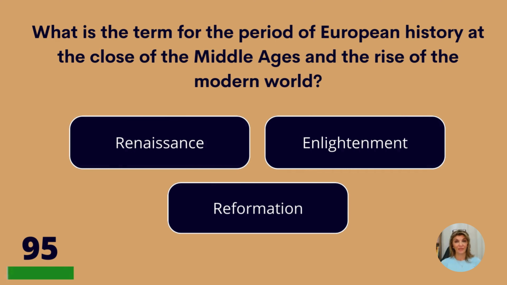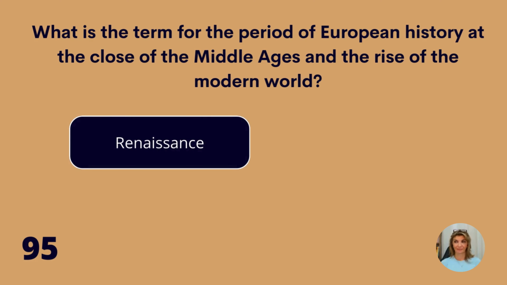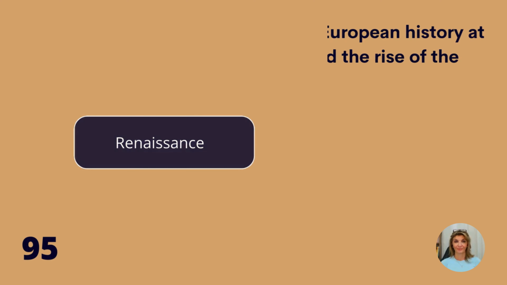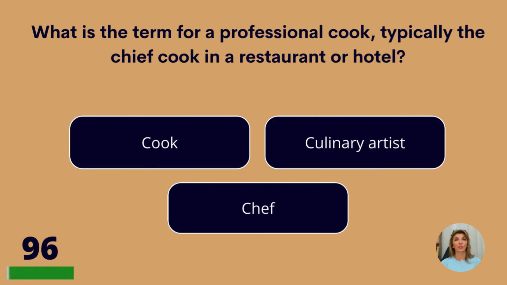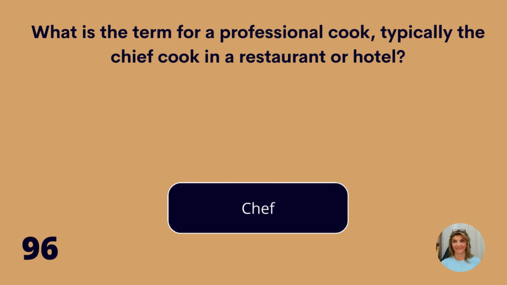What is a term for the period of European history at the close of the Middle Ages and the rise of the modern world? Renaissance, Enlightenment, or Reformation? Renaissance. What is a term for a professional cook, typically the chief cook in a restaurant or hotel? Cook, culinary artist, or chef? The chef. I gave you a clue.